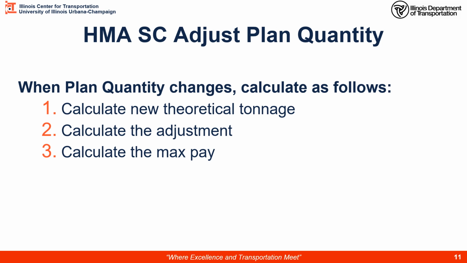What happens when planned quantity changes? We've made actual measurements out in the field, or we've changed the scope for some reason. We're going to calculate, one, a new theoretical tonnage. We've seen that equation before. Two, we're going to calculate the adjustment using the C factor. That's what we just looked at a moment ago. Three, we'll calculate the max pay so we can evaluate at the end of our pay item.